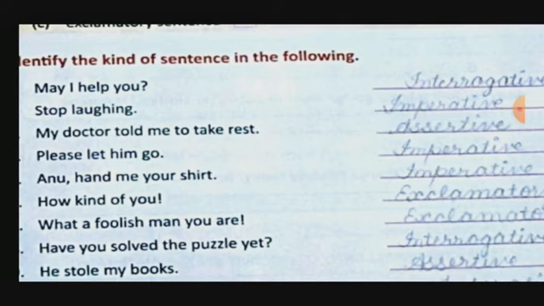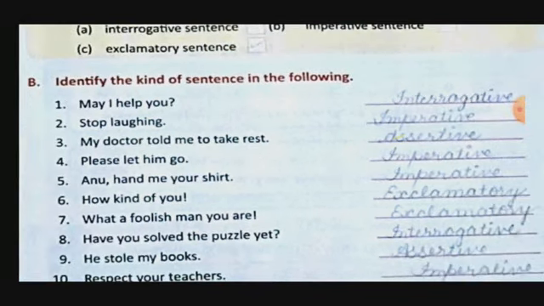As I will tell you that whosoever is there, that Mohan, look at the book. So here this is command, not a statement. So this is imperative. How kind of you. Again sign we are getting, and sudden expression, so exclamatory. What a foolish man you are. Same, exclamatory. Have you solved the puzzle yet? Question mark is there, and here question is going to be asked.